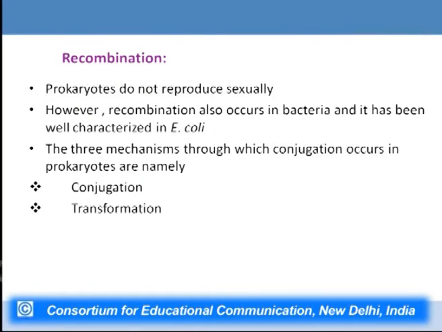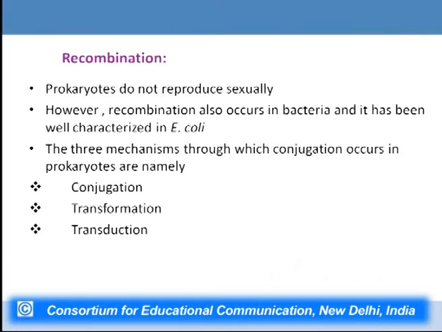Second is transformation. In this process, there is uptake of naked DNA by a bacterial cell, and after this uptake, this information is embedded into the chromosome of the bacterial cell, and if this information persists from one generation to the next generation, we get a bacteria which is genetically recombinant.